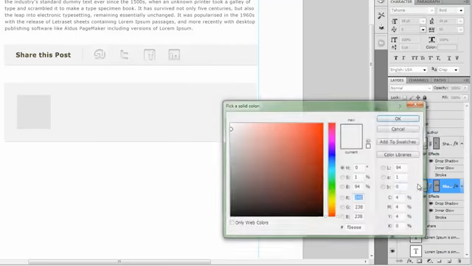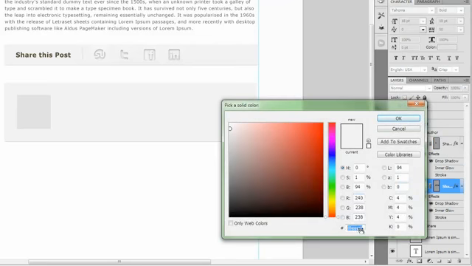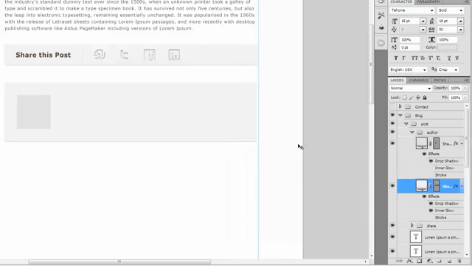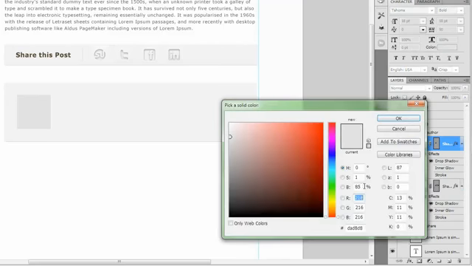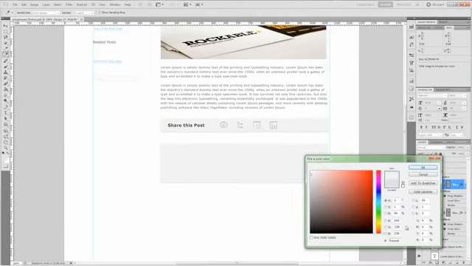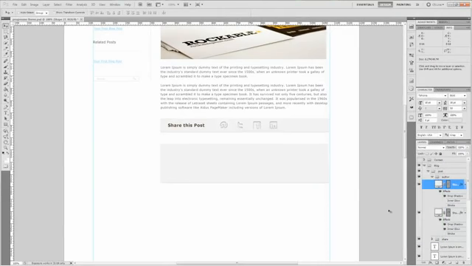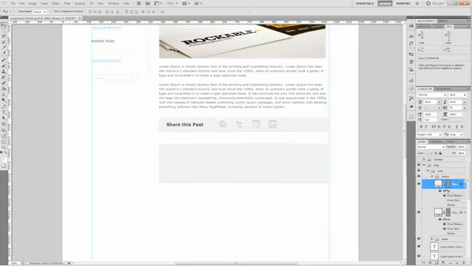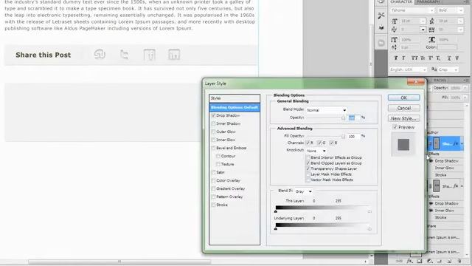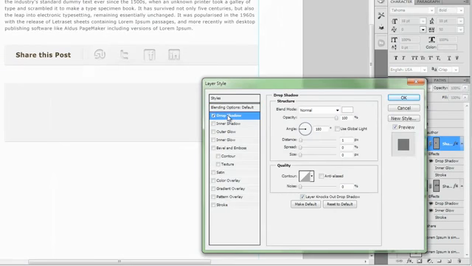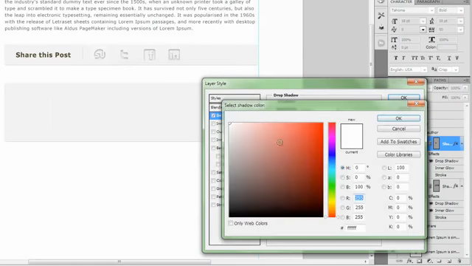Alright, let's go ahead and find out what this color is. It's F0EEEE. Control C to copy. And let's change the color of this to the same color as that. But the difference is, the way this is going to stand out is we're going to change the effects just a little bit. So go ahead and open up the effects here and select drop shadow. Okay, and the drop shadow here is actually going to be black.